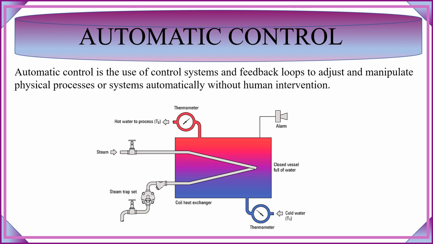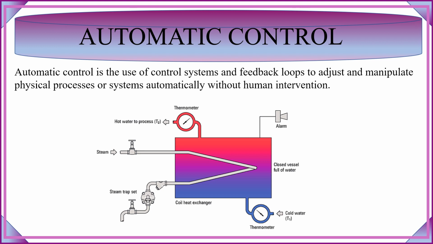In this figure, we have a temperature measurement device known as a thermometer. A thermometer is installed in the vessel to measure the temperature of the water. Next, we have control valves. The controller regulates the flow of cold water to the vessel through a control valve. The control valve is actuated by an actuator to open and close according to the controller's instruction.